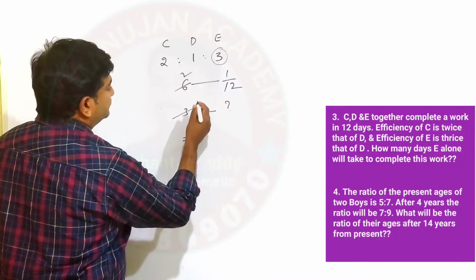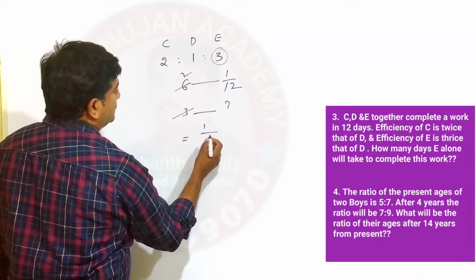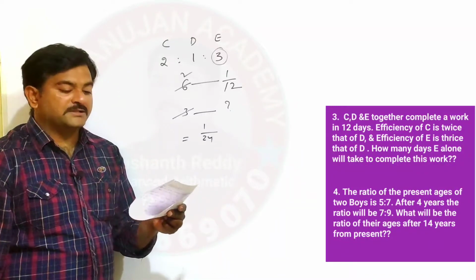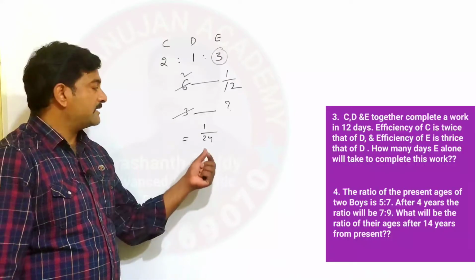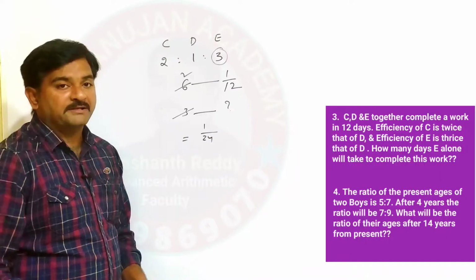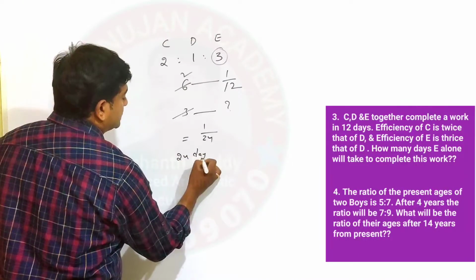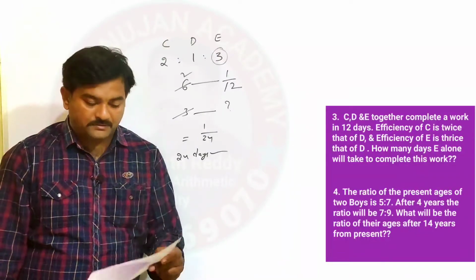What you can say here? We have to multiply 1 by 12 into 2. So 1 by 12 into 2, what am I getting? 1 by 24. Therefore, E's 1 day work is equal to 1 by 24. If E's 1 day work is equal to 1 by 24, therefore the whole work can be finished in how many days? 24 days. This is what actually the procedure is. So I hope you understood.